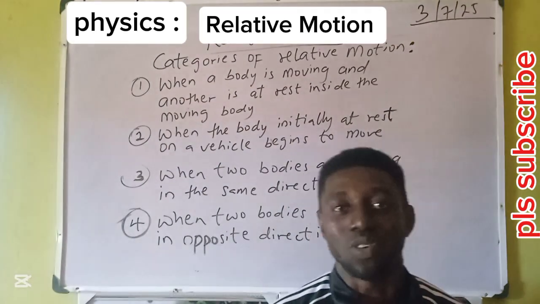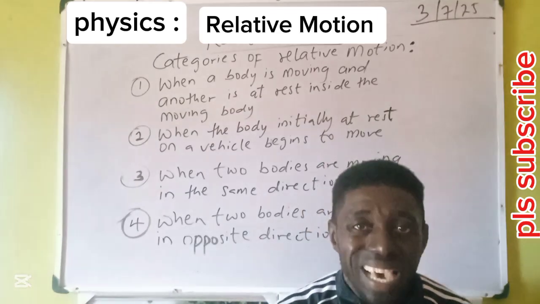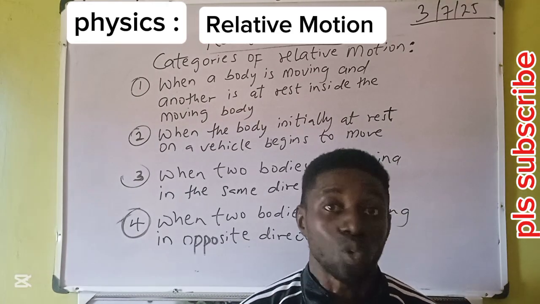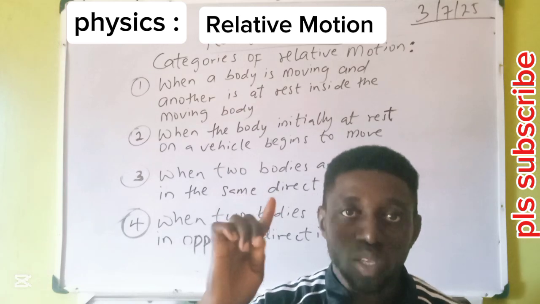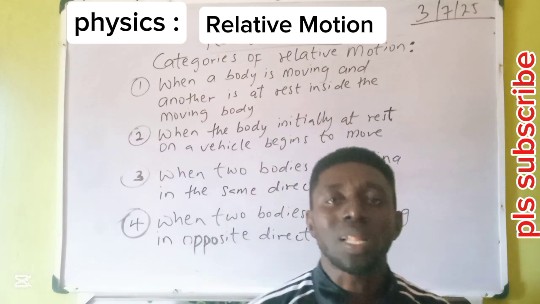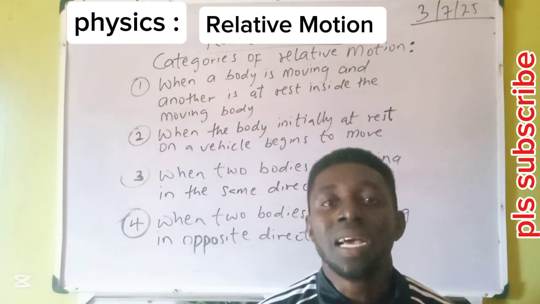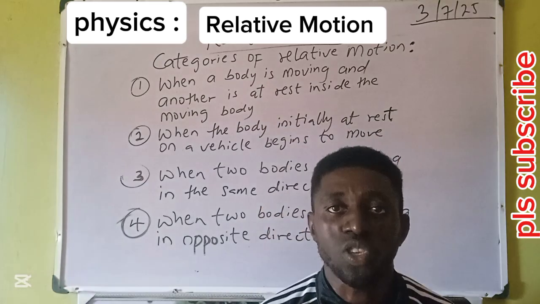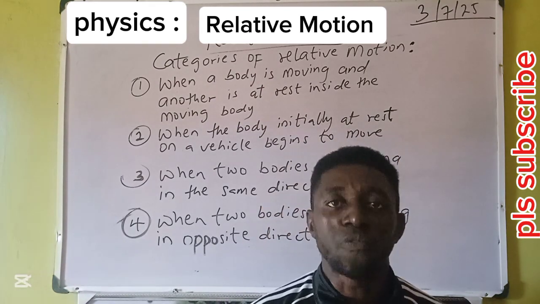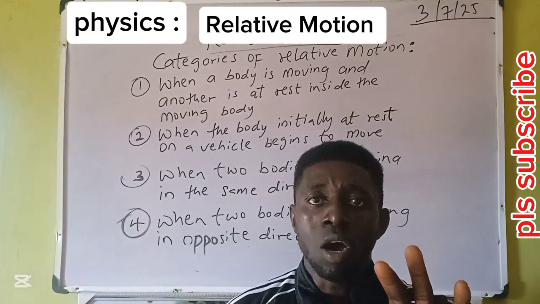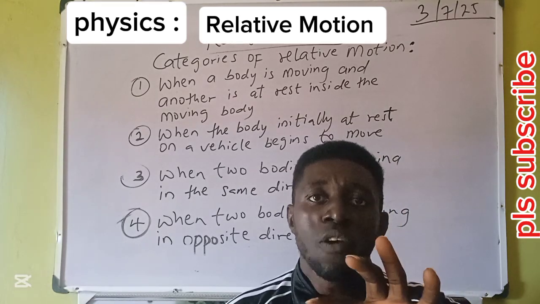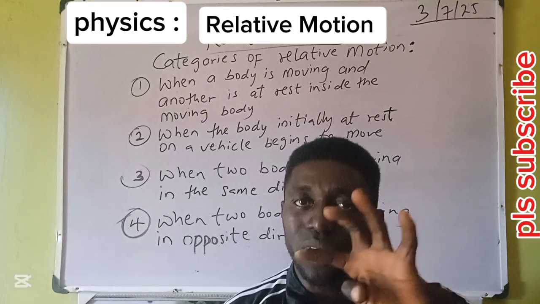So we have to do careful analysis of bodies in motion to clear doubt. That is one of the targets of relative motion. To clear this confusion, there are 4 categories, or let me say 4 confusions, that you must be aware of in relative motion.